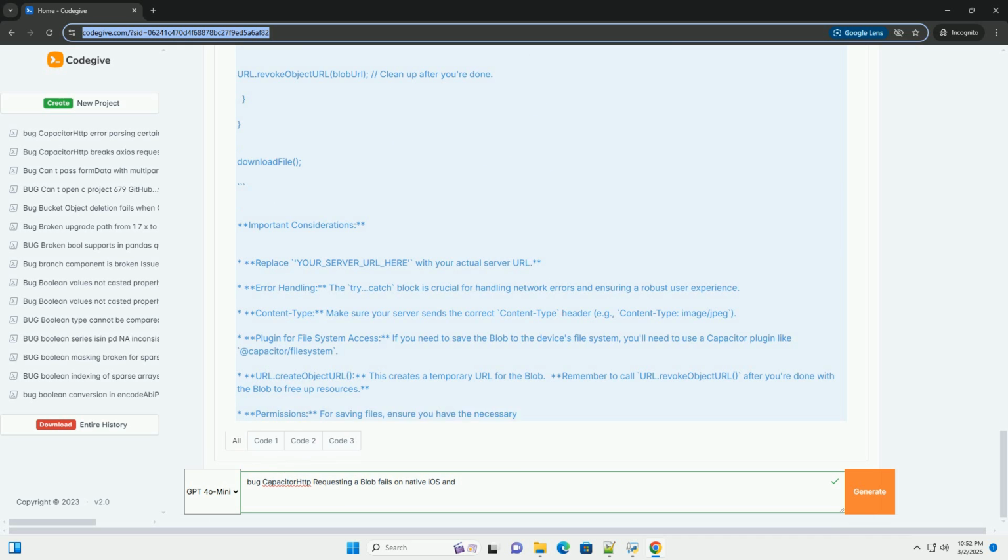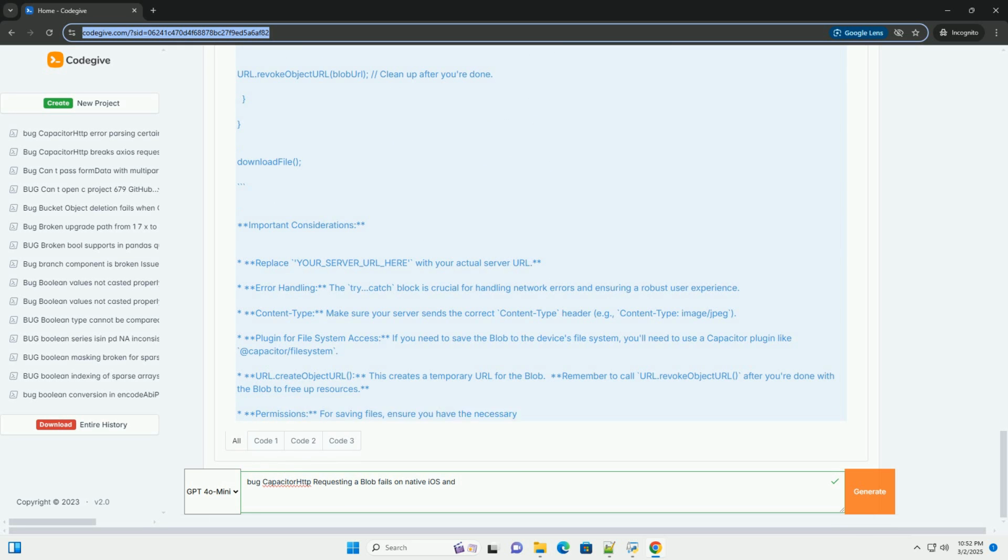Plugin for file system access. If you need to save the blob to the device's file system, you'll need to use a Capacitor plugin like @capacitor/filesystem. URL.createObjectURL creates a temporary URL for the blob. Remember to call URL.revokeObjectURL after you're done with the blob to free up resources. Permissions. For saving files, ensure you have the necessary file system permissions.